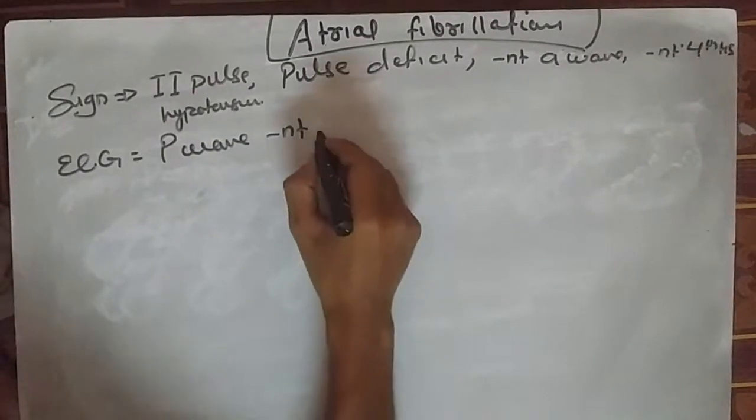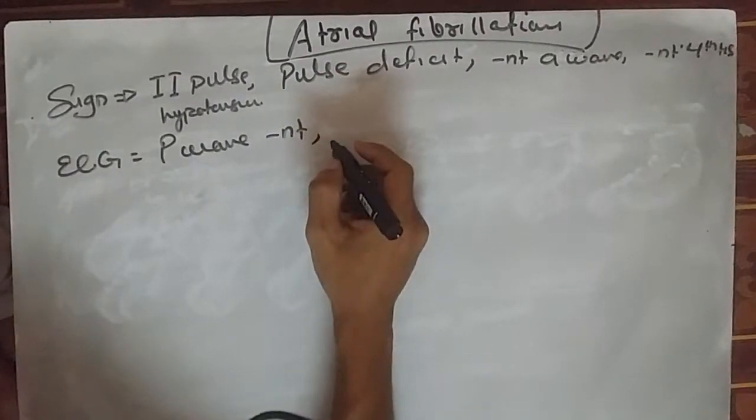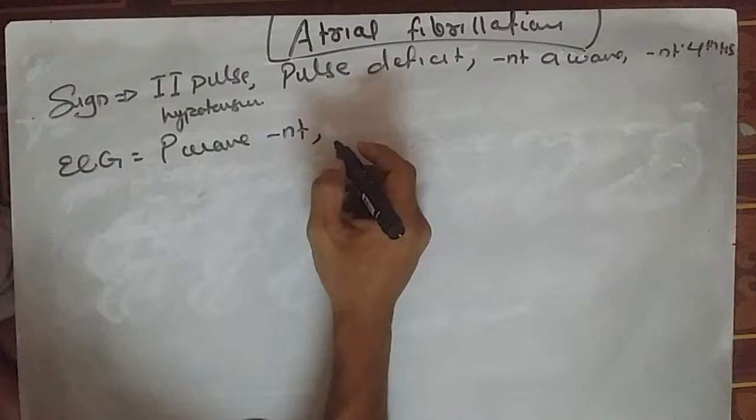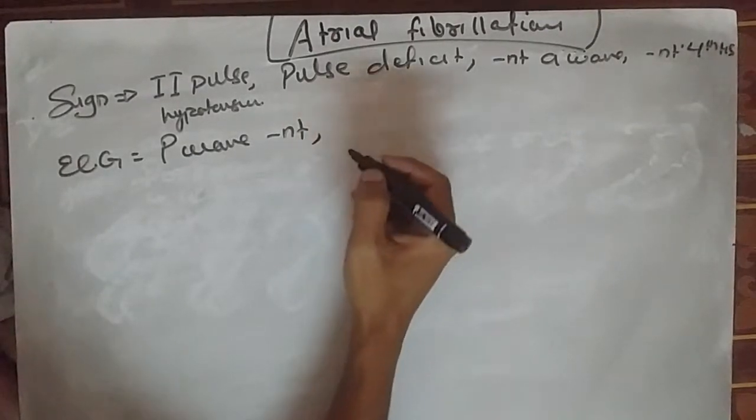And when we calculate the heart rate, we will find that it is 350 to 600 per minute, but the lower rate fibrillary atrial fibrillation is also seen.